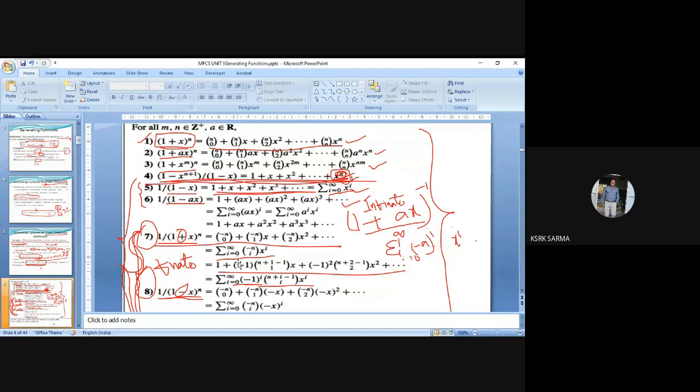If it is a finite series, sigma r equal to 0 to n of nCr into x power r. And if it is (1 - x)^(-n), sigma r equal to 0 to infinity of (n+r-1)Cr into x power r, or (1 + x)^(-n), sigma r equal to 0 to infinity of (-1)^r into (n+r-1)Cr into x power r. So these are the formulas you are going to use. Coming to the next one.